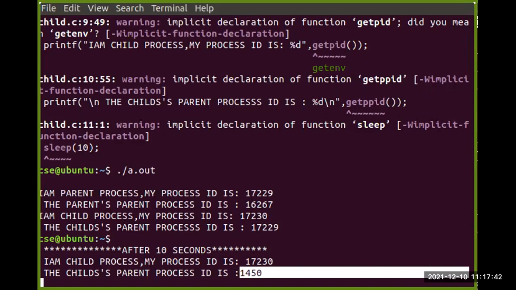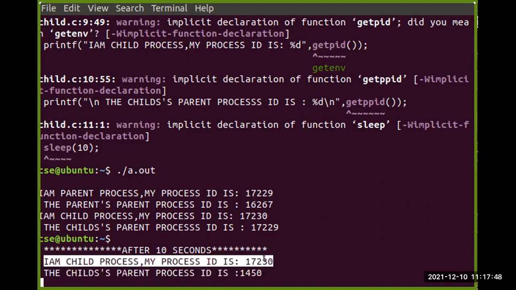So we can easily find that this child process, with ID 17230, becomes an orphan process, and that's why it is supported by some other parent process.